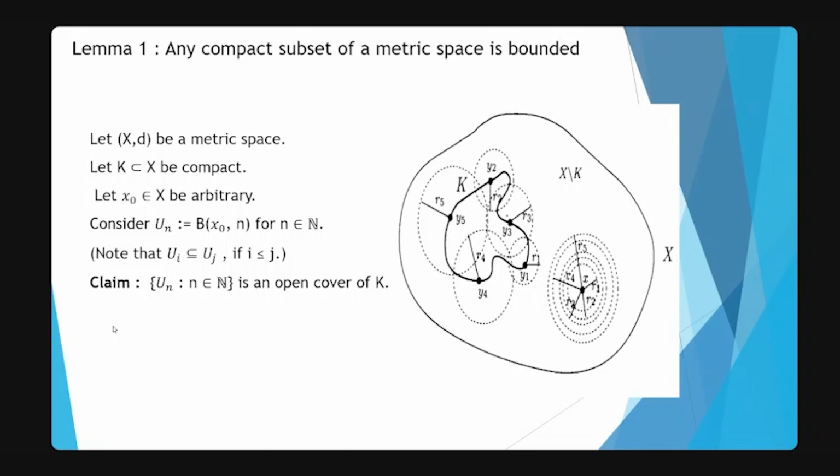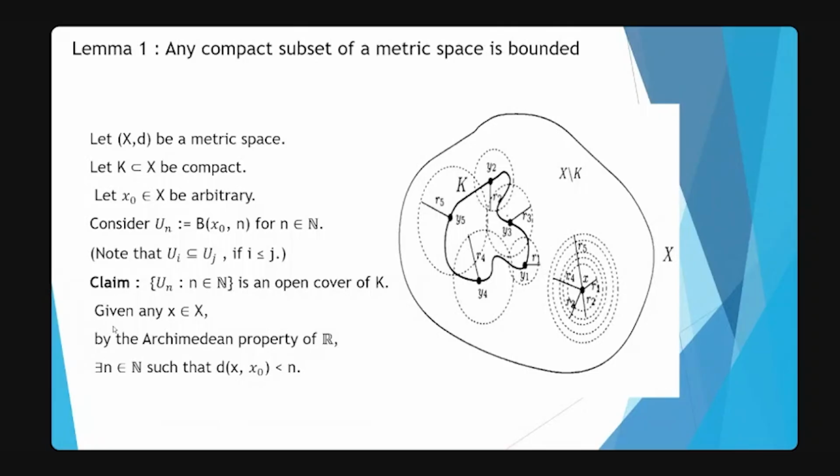So how to do this? Then take any point x belongs to X. Can you recall the Archimedean property of real numbers? Yes. By that property, there exists n belongs to N such that the distance between x and x naught is less than n. That means x belongs to U_n, and therefore x is contained in the union of U_n, or in particular you can say that K is contained in the union over n belongs to N of U_n. Now what do we know about K?